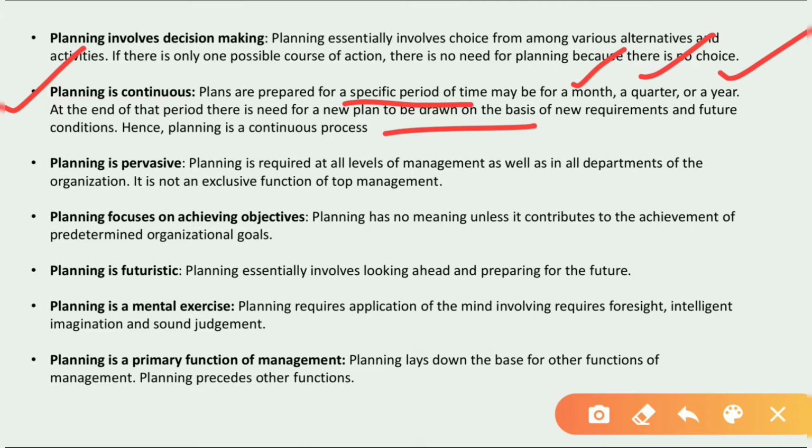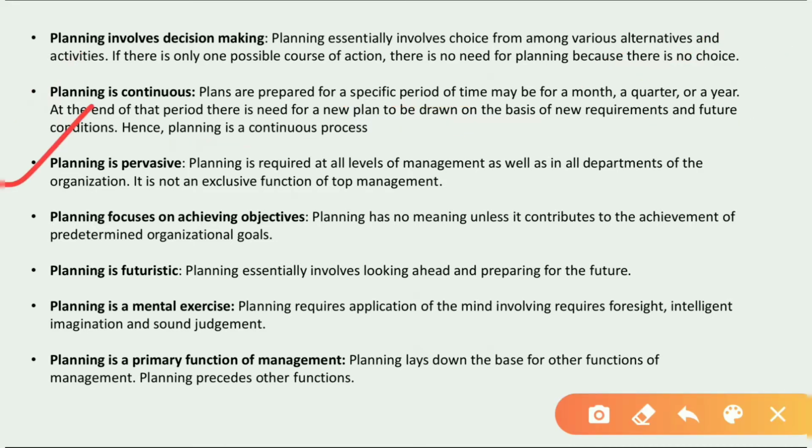We cannot make a plan for the whole time, okay. Generally the plans are based on a fixed period of time, and after the completion of that time we have to make new plans. So planning is what? Planning is a continuous process, means after the completion of one plan we have to move towards the next plan, and continuously we have to do the planning for our future, okay. That is why it is said that planning is a continuous process.